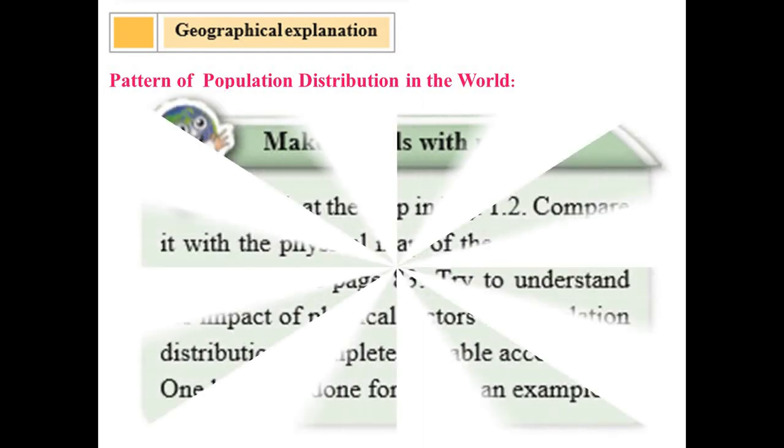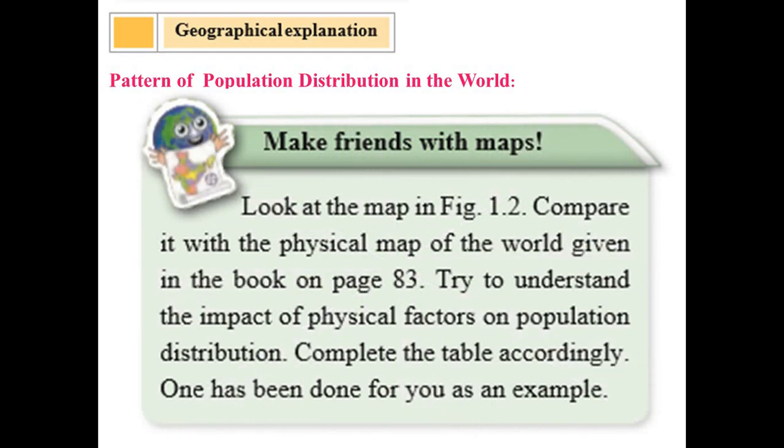Figure 1.2. Make friends with maps. Look at the map in figure number 1.2. Compare it with the physical map of the world given in the book on page 83. Try to understand the impact of physical factors on population distribution. Complete the table accordingly. One has been done for you as an example.